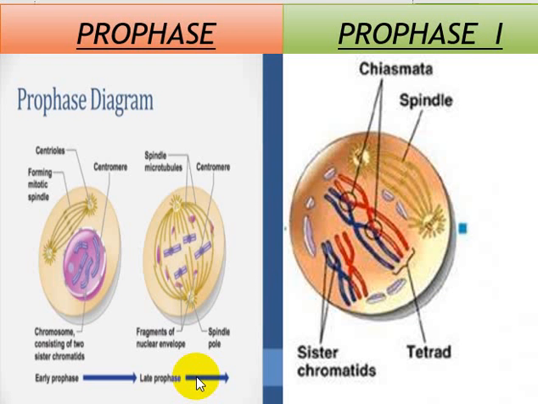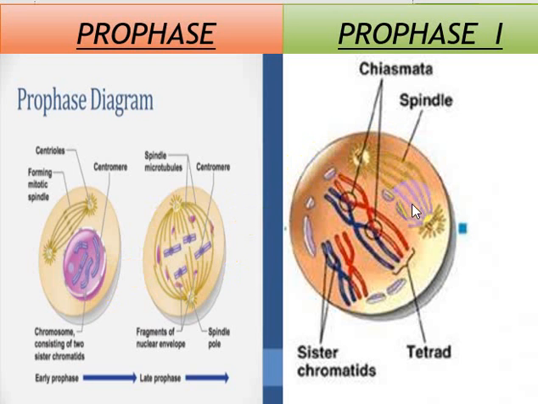Well, students, you can see from the diagrams. This diagram is representing the prophase of mitosis, and this diagram is representing prophase 1 of meiosis. You can see from the diagrams that the spindle is formed, the centrioles are moving towards the poles, and the nuclear membrane disintegrates and eventually disappears.